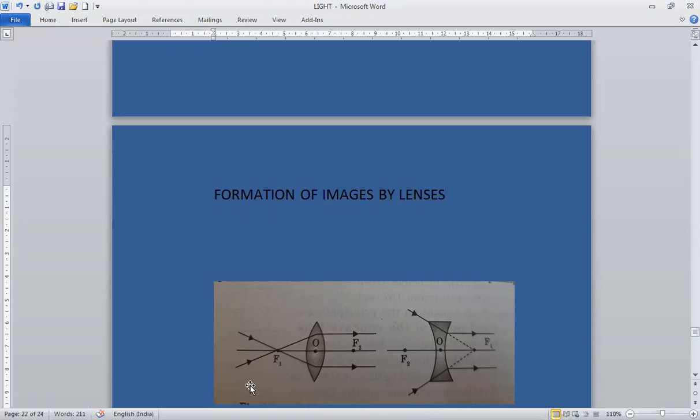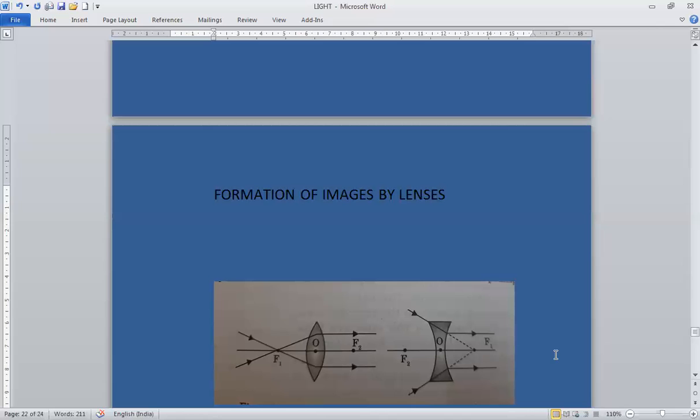In the case of a concave lens, it appears to meet at the focus. Parallel to the principal axis, it appears to pass through the focus.